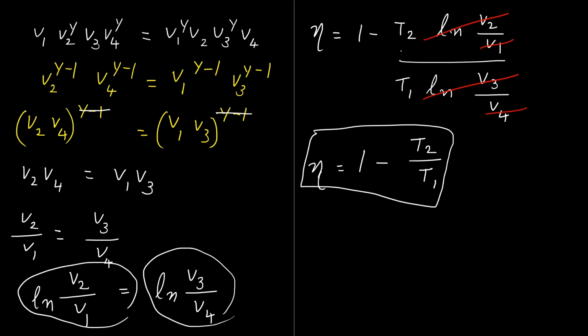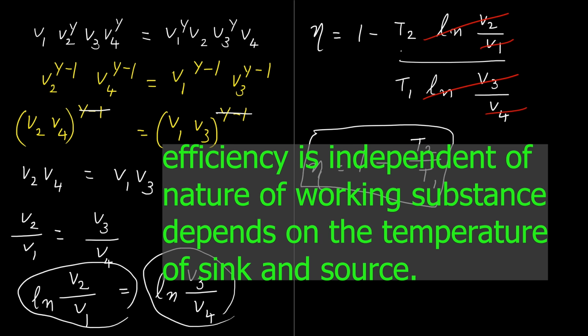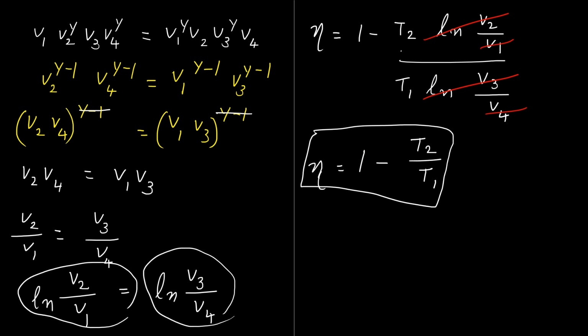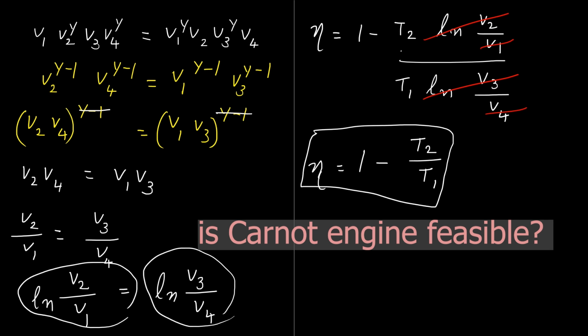What do we understand from this equation? We understand that efficiency of Carnot engine does not depend upon the working substance. It depends only on temperature of the sink and the source. Carnot engine envisages the temperatures T2 and T1 at infinity. Therefore, efficiency is assumed to be 1, that is 100%.